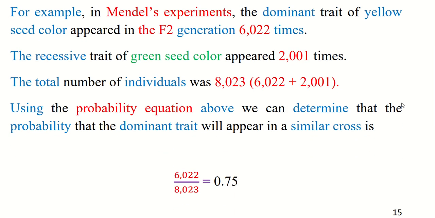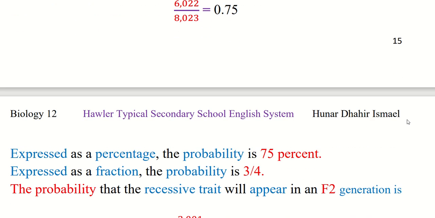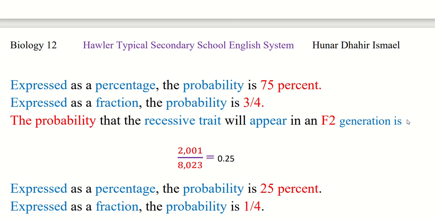Using the probability equation above, we can determine that the probability that the dominant trait will appear in a similar cross is 6022 over 8023, which equals 0.75. Expressed as a percentage, the probability is 75%. Expressed as a fraction, the probability is 3 over 4.